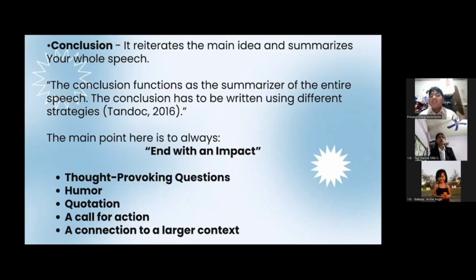And now lastly, a connection to a larger context. Connecting to a larger context would be, for example, if your speech is about a minor problem, let's say this problem is about waste disposal, then connecting that, without proper waste disposal, this could lead to greatly disastrous things, which is climate change, global warming. Basically, in conclusion, all you want is to re-summarize your entire speech, and then always end with an impact. That is all.